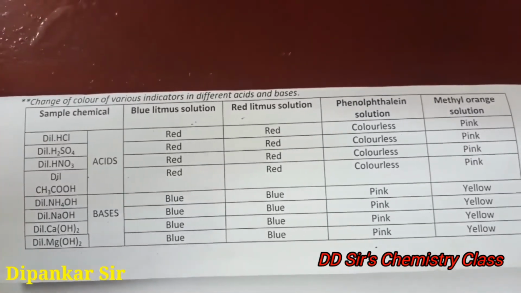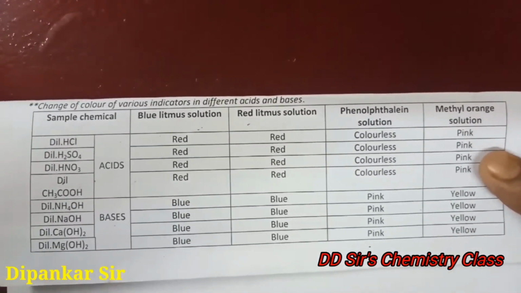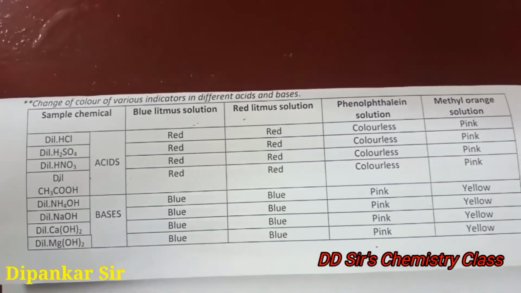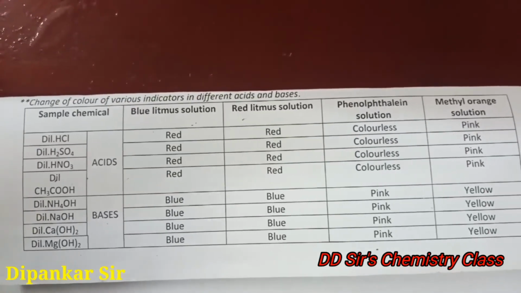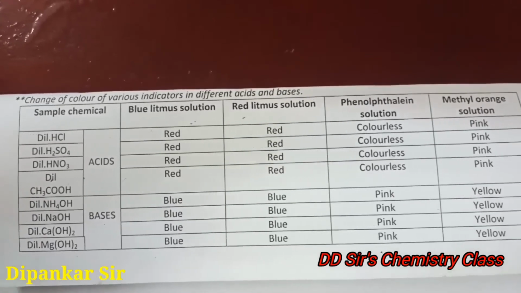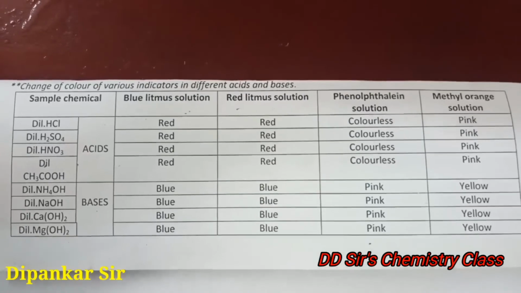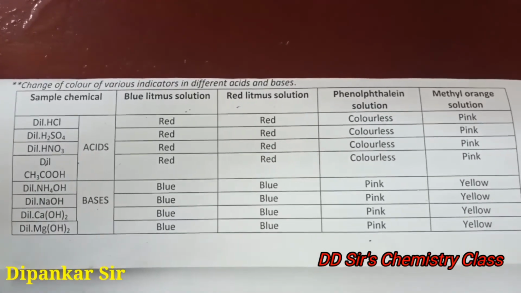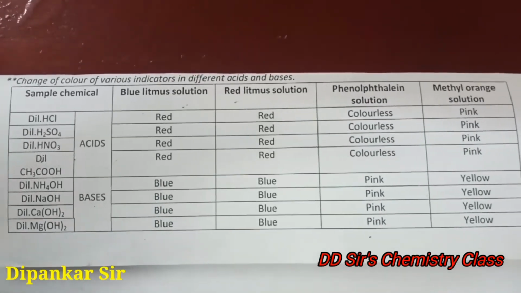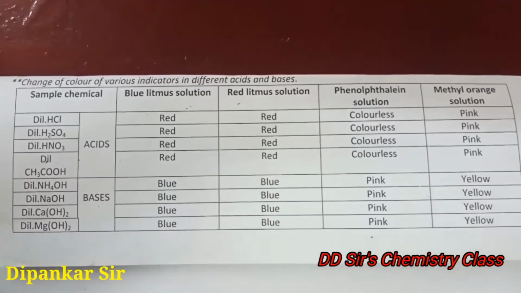Now come to methyl orange. Methyl orange in acid solution shows pink color, but in basic solution it shows yellow color. So these two synthetic indicators are included in your syllabus. You can write this table, that is, the solution of phenolphthalein and the solution of methyl orange, and how they change their color in acidic and basic solution.